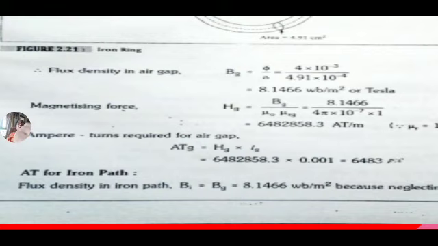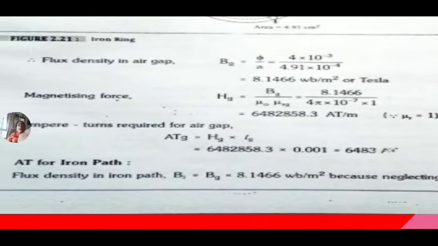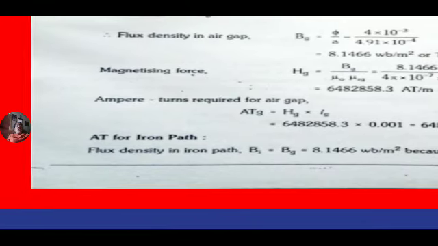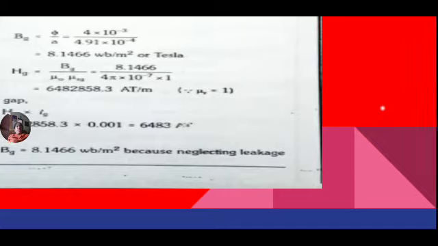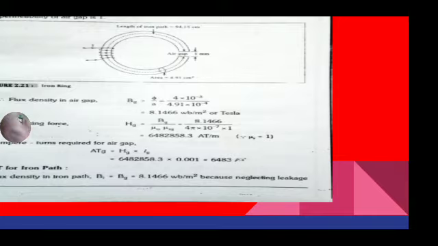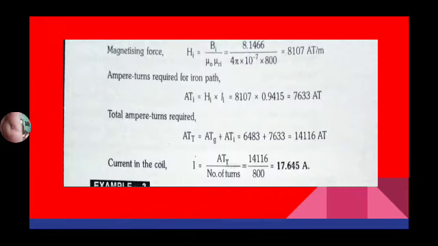So the magnetizing force Hg is equal to Bg by mu naught into mu rg. Substitute the Bg value and you will get 6482858.3 ampere turns per meter. So ampere turns is equal to Hg into Lg, so that is 6483 ampere turns. Now calculate ampere turns for the iron path. So Hi is equal to Bi by mu naught into mu ri, which is equal to 8107 ampere turns per meter. So ampere turns is equal to Hi into Li.